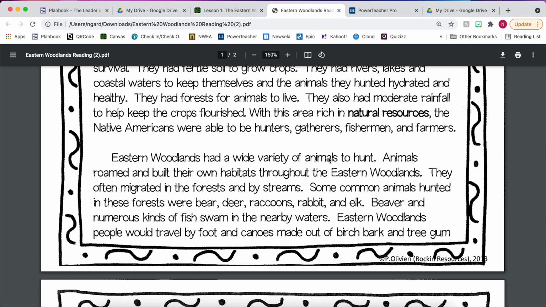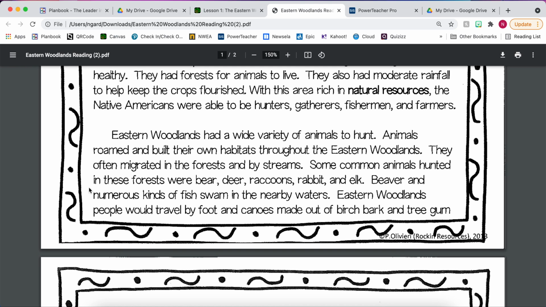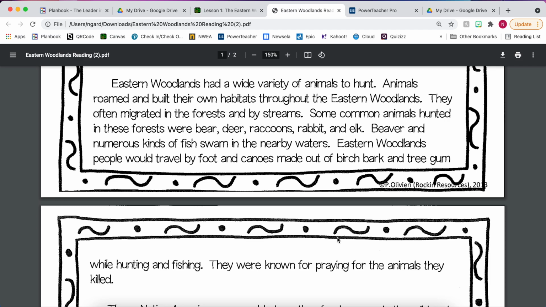They had a wide variety of animals to hunt. Animals roamed and built their homes and habitats throughout the Eastern Woodlands. They often migrated into the forests and by streams. Some common animals hunted in these forests were bear, deer, raccoons, rabbit, and elk. Beaver and numerous kinds of fish swam in the nearby waters. The Eastern Woodlands people would travel by foot and canoes made out of birch bark and tree gum while hunting and fishing. And we talked about kayaks in the last group with the Inuit. Canoes were a little bit bigger.